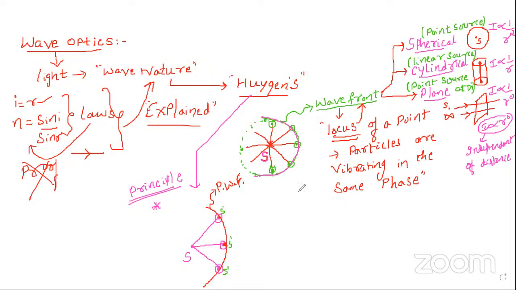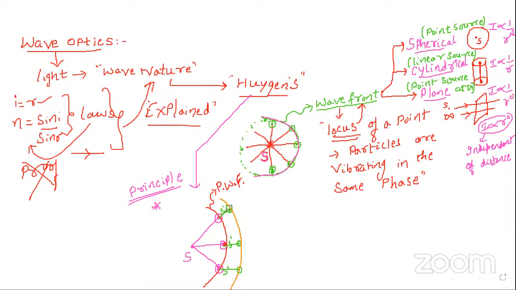This light would travel in all possible directions. First, I will take it in the forward direction. After a certain time, these are the particles which are vibrating in the same phase. Now, I'm going to join all these new particles.